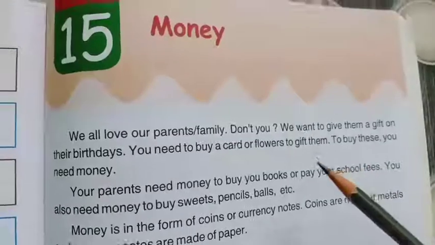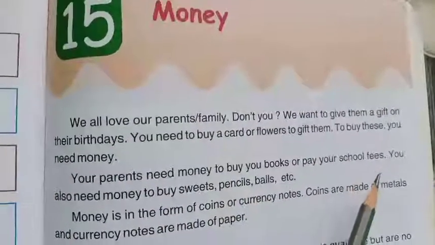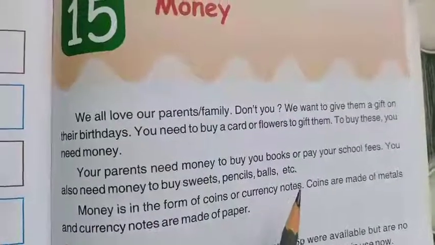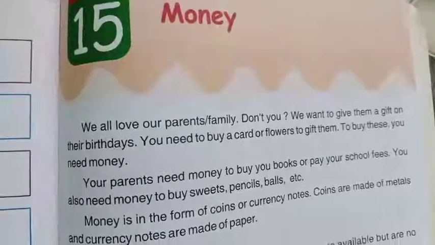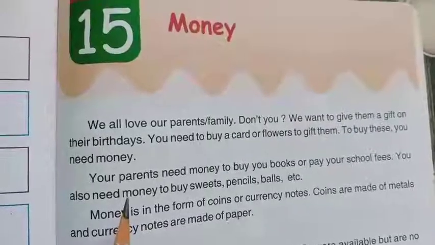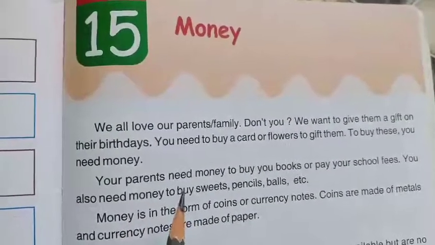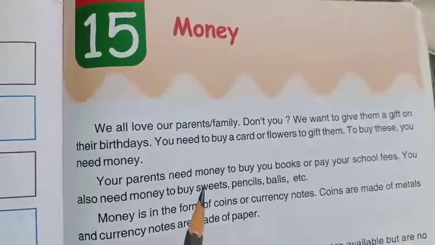Your parents need money to buy you books or pay your school fees. You also need money to buy sweets, pencils, balls, etc. Whatever you want to buy from outside, you need money. Your parents struggle so much to earn money, for what? To fulfill your needs. So money is important to lead a life.